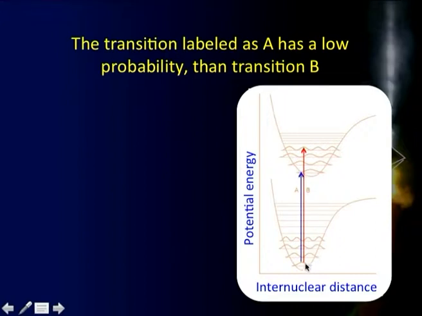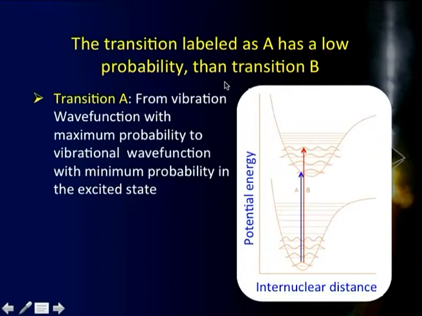Whereas the second transition here, transition B, is starting again from a similar position, but it is landing up in a situation wherein there is a maximum over here. So, between the two transitions, what we will find, as per the Franck-Condon principle and the two things I just talked about, is that the overlap between the vibration energy levels in the ground state and excited state must be as significant as possible. We find that transition A is from a vibration level of maximum probability to a minimum probability region there. So, this is not very effective.